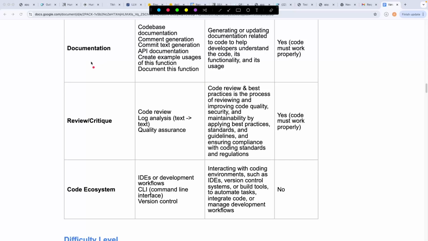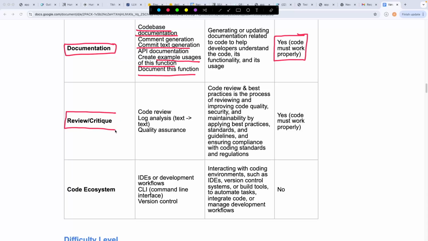The next category that we have is called documentation. Here you provide the model with a piece of code that works perfectly, and then you ask the model to document that piece of code. By documentation, I mean maybe adding comments to the piece of code, documenting a particular function, creating example usages of a particular function, or commit text generation, comment generation, API documentation, etc. These types of tasks come under code documentation. Next up, we also have another category called review/critique.